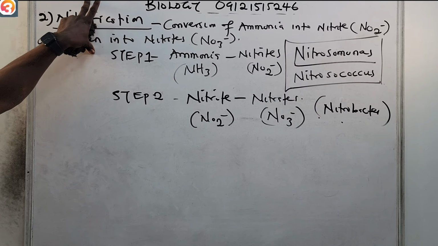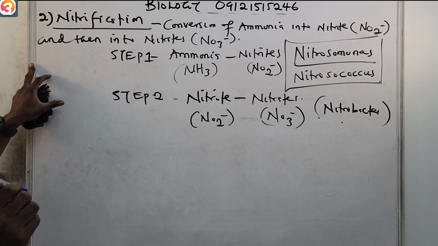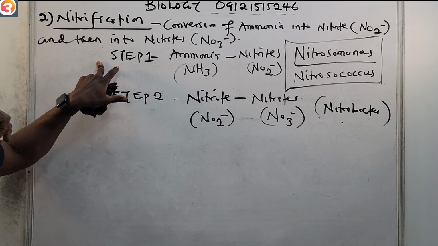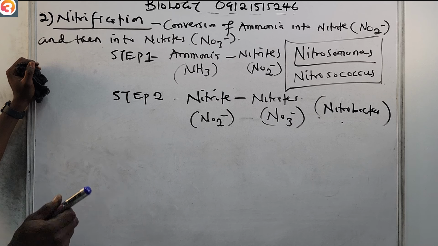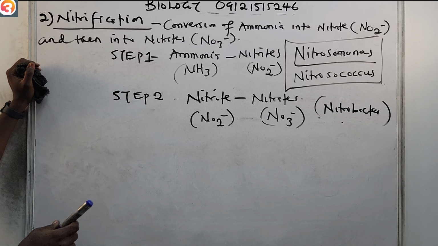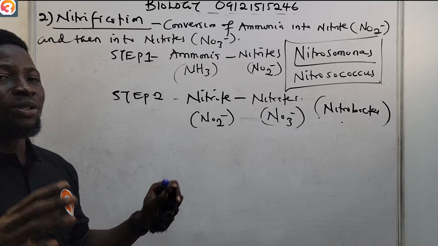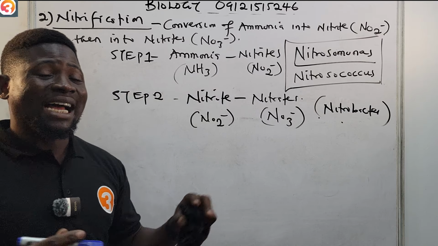So that is nitrification in a nutshell: conversion of ammonia into first nitrite, and then from nitrite into nitrates. For the first step, nitrosomonas helps in the conversion of ammonia into nitrite, while Nitrobacter helps in the conversion of nitrites into nitrates. Okay, so now the third process is called assimilation.